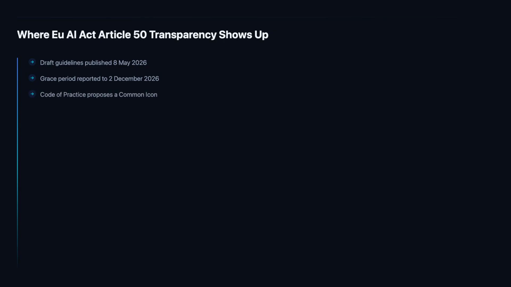A parallel code of practice on marking and labeling AI-generated content reached its second draft on March 5, 2026. It proposes a future uniform EU common icon, permitting an interim visual label, simply reading AI. We should map every place our products generate or surface AI content, then add chatbot disclosures, machine-readable marks, and deepfake labels. With the August 2nd, 2026 date fixed, starting before the guidelines finalize reduces last-minute risk.